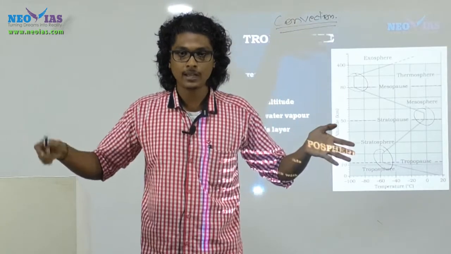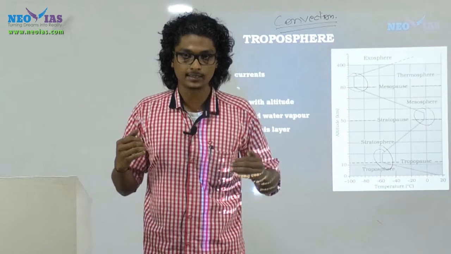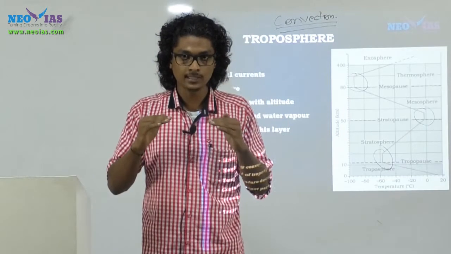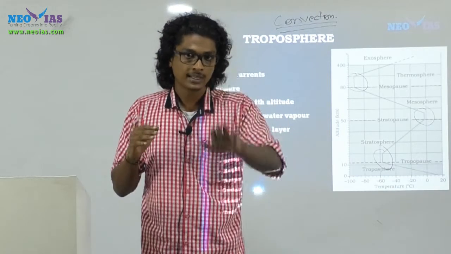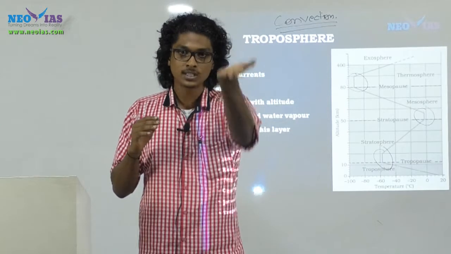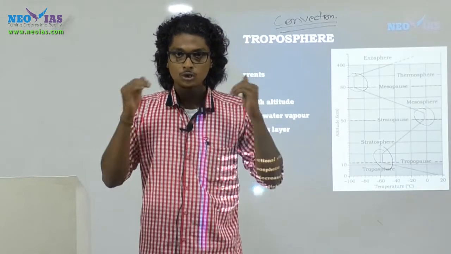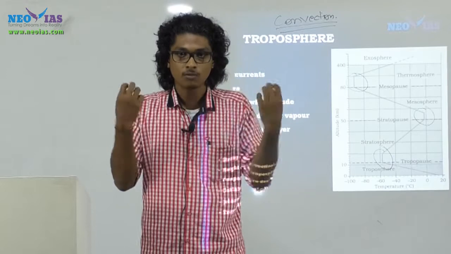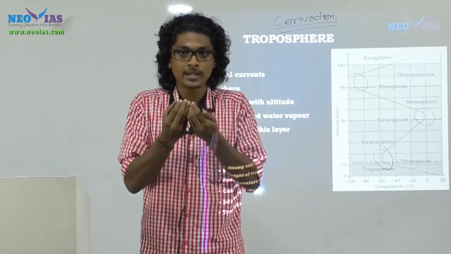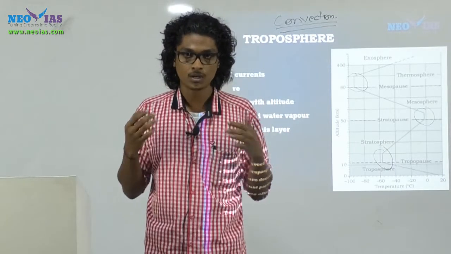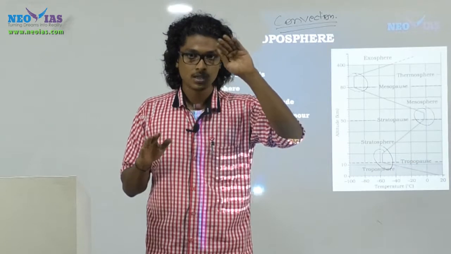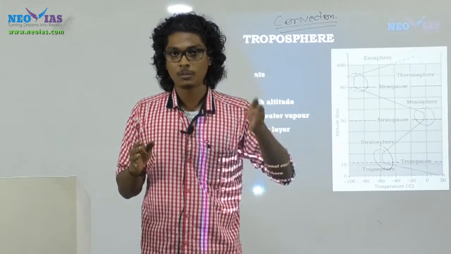Expanding means their density will decrease, and decreasing density means the air particles will rise up from the bottom layer towards the upper atmosphere. On their way up, these warmed air particles will heat up the surrounding particles also.